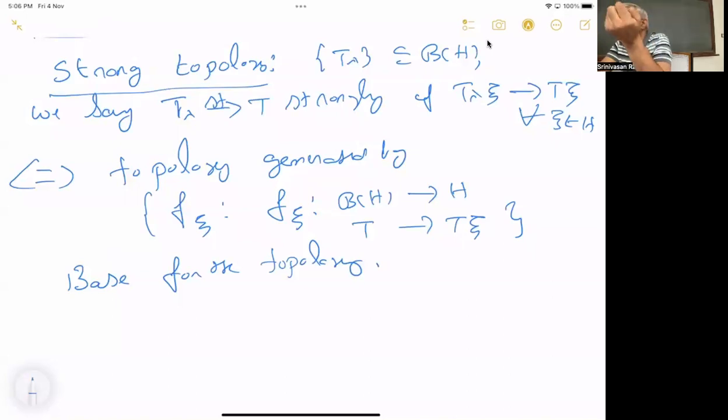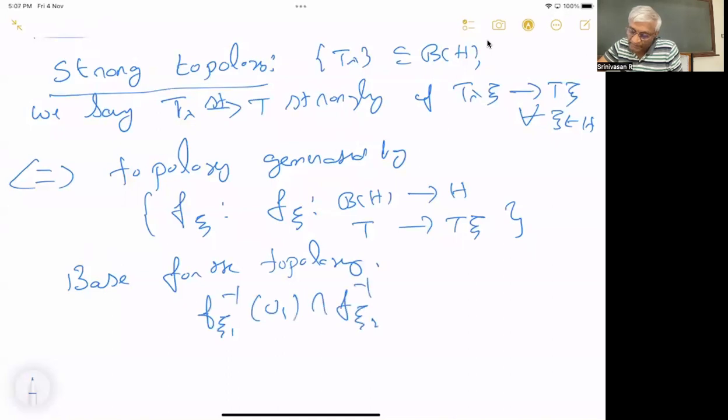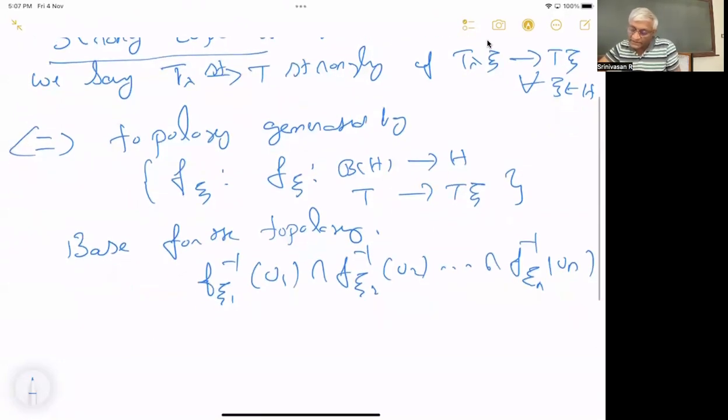Something is open if, for each point, you can find a member of the base containing that point and contained in the set. So you should take finite intersections. The base for the topology is f_xi1 inverse of U1 intersection f_xi2 inverse of U2 intersection up to f_xin inverse of Un. These kinds of sets form the base.